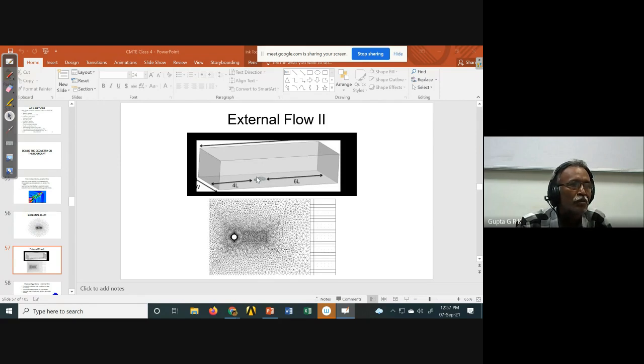So see, flow over an automobile. This is the automobile I want. I have to take such a huge three-dimensional domain box. If I have to discretize, see how many grid points are there here. Millions of grid points will be there. I also have to have a fine grid where I have large variations of the properties. Where I am not interested in the variations, the grid is very coarse, and near the boundary I have a very, very fine grid. Thousands of points will be there within a small domain.